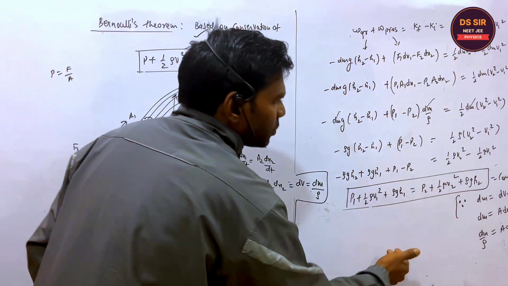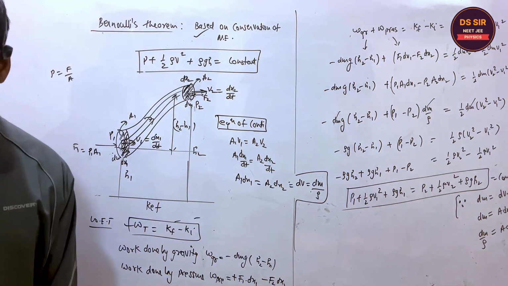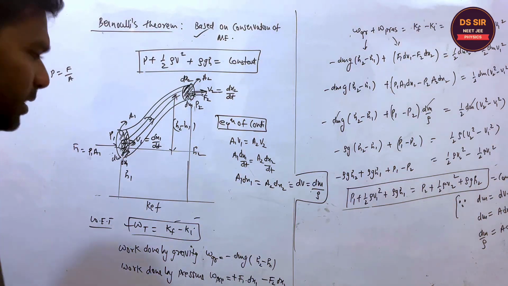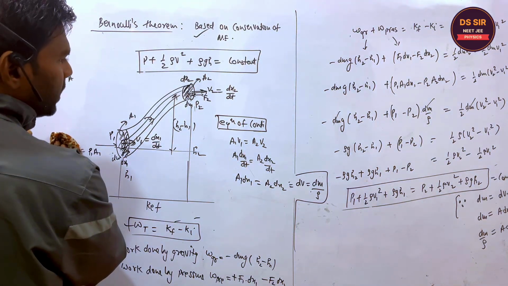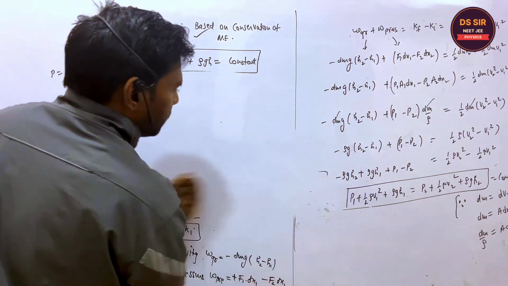And the rest of the thing you know very well, right? So that is the thing. In this case, a special case may be there.